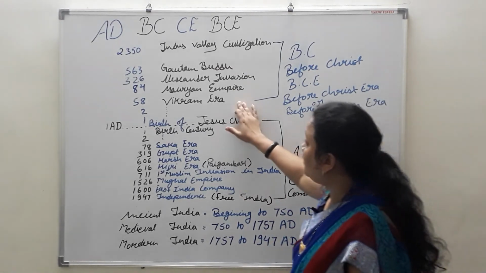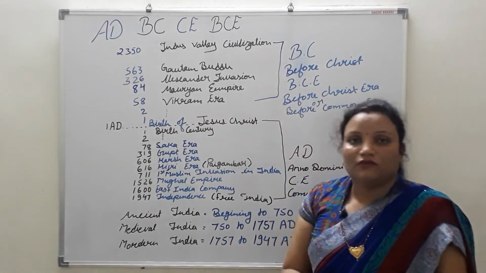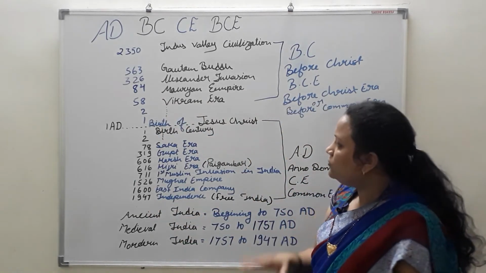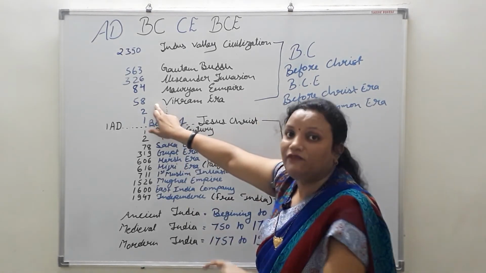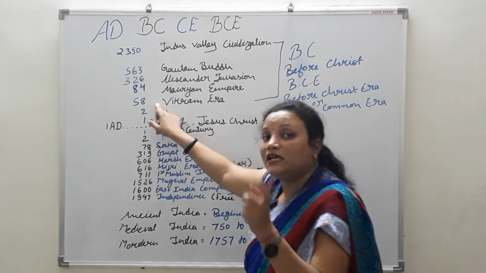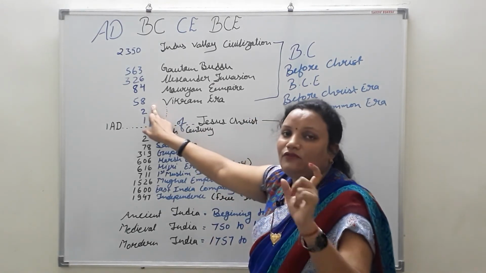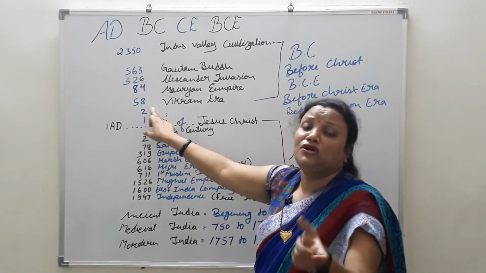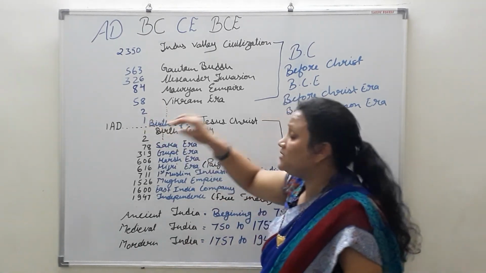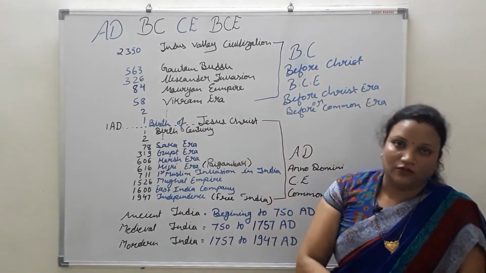Vikram Samvat is added, such as 2020 is running now. If you want to calculate the Hindu calendar, you have to add 58 to that. 2020 plus 58 is 2078. It means the era going on is 2078 according to the Hindu calendar.